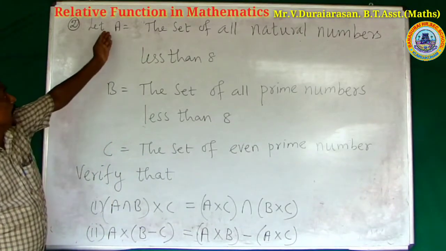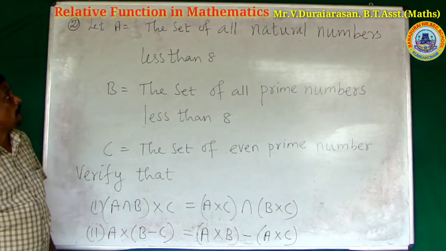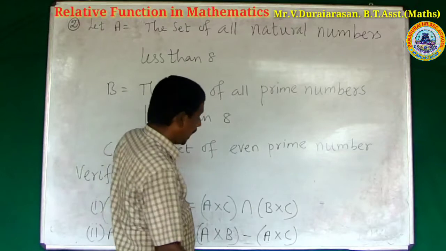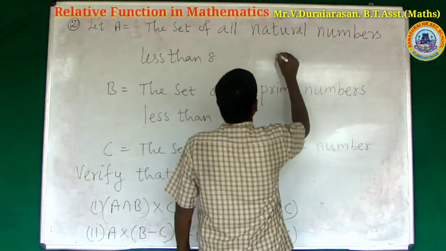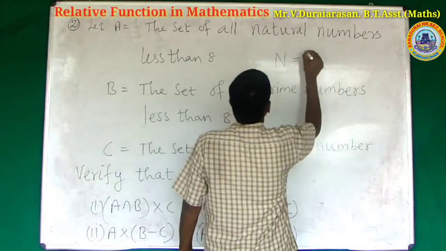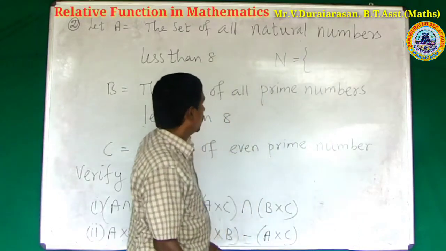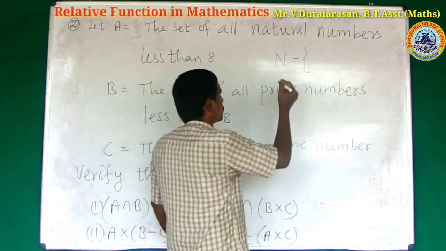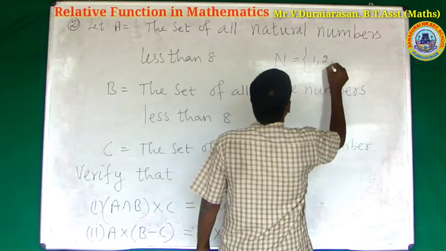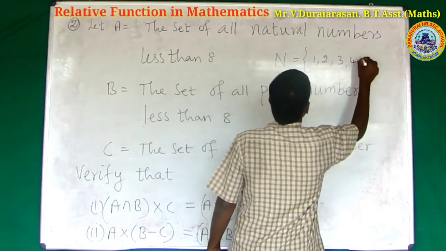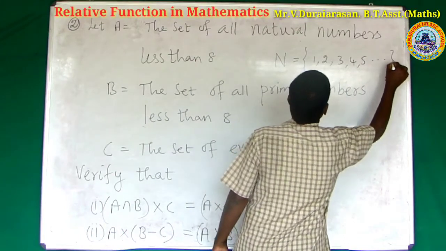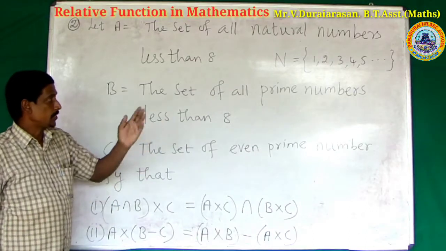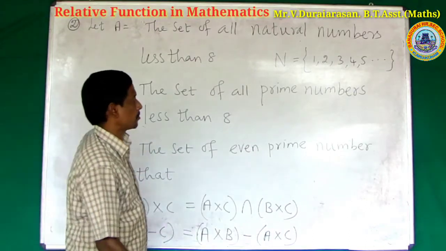Here, A is the set of all natural numbers less than 8. Natural numbers, you already know, are 1, 2, 3, 4, 5 and so on. The other set, B, is the set of all prime numbers.